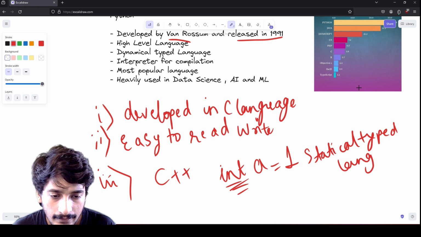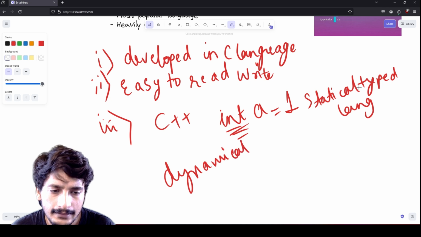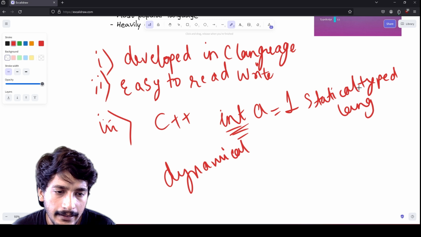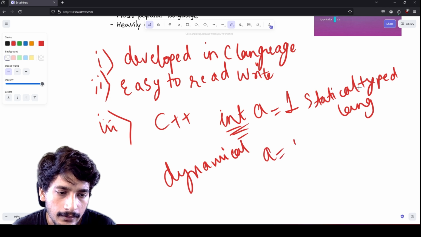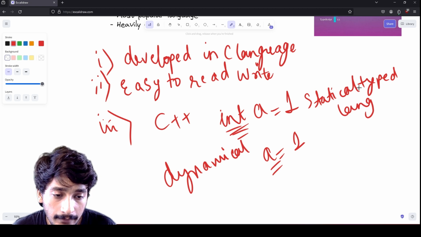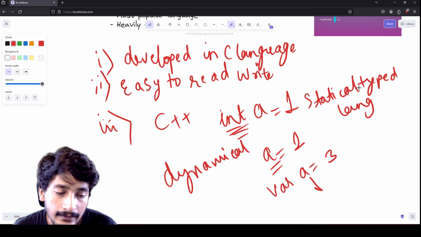Next we have dynamically typed languages. In a dynamically typed language, you don't need to assign any data types. So if you write a = 1, it will automatically assign the data type integer to the variable a. Similarly in JavaScript, if you write variable a = 3, it will automatically assign the data type integer to this variable a.